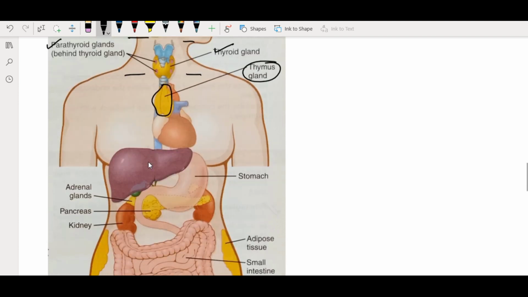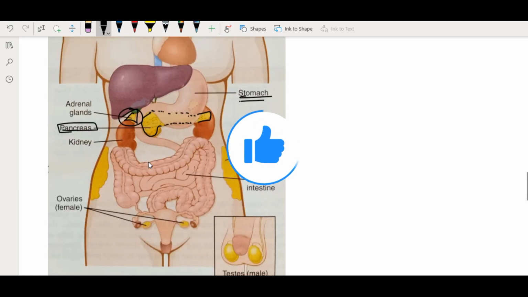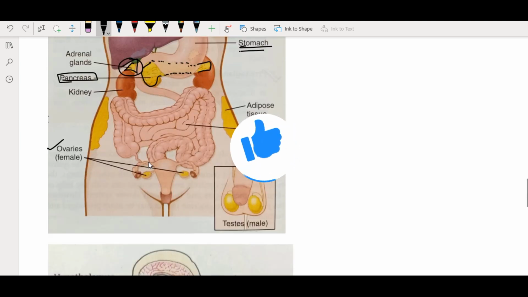And if we come further down, here you can see the stomach, and just below the stomach and just behind it, I am drawing it with a dotted line, this is the location of the pancreas. And next is the adrenal gland, located on top of kidney as a cap-like structure. Then if we come further down, we can see the location of the testes in males and ovaries in females. These are the respective reproductive organs having an endocrine role in our body.